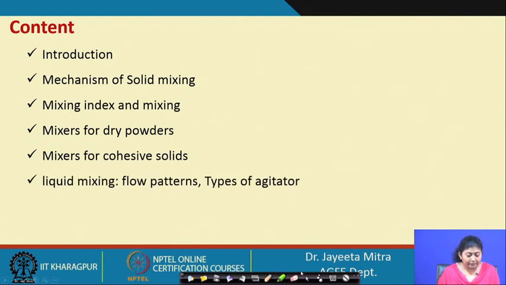After that, liquid mixing, in which we will also see the different flow patterns while mixing and the types of agitators. Finally, we will see the power requirement for liquid mixing.